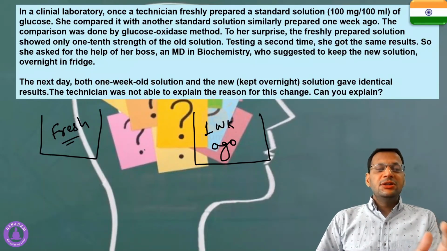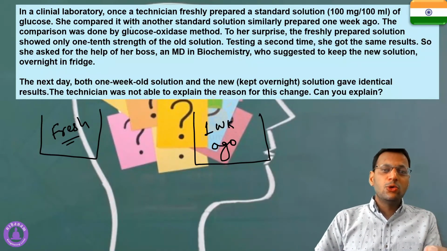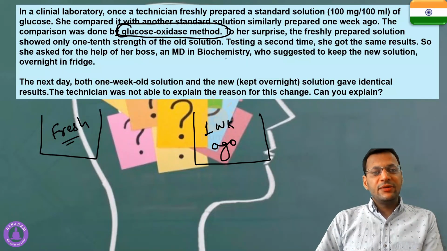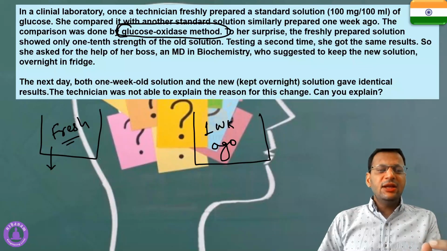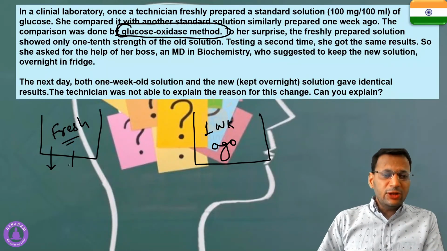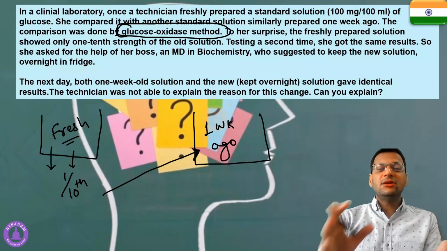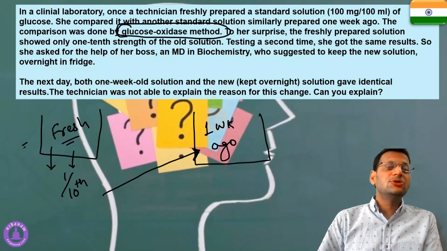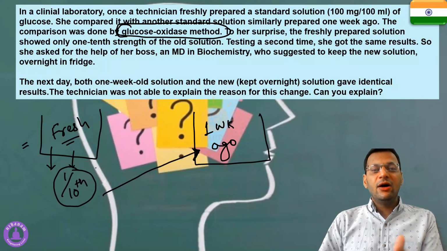Now she calculated the strength of the glucose by a method called the glucose oxidase method. When she found out the strength of this glucose, she surprisingly got the result that the strength of this glucose is 1/10 of the strength of the glucose that was prepared around a week back. 1/10 of the glucose solution that was prepared a week back, but this is a fresh solution. So how could the strength become 1/10 of the solution that was prepared a week back?